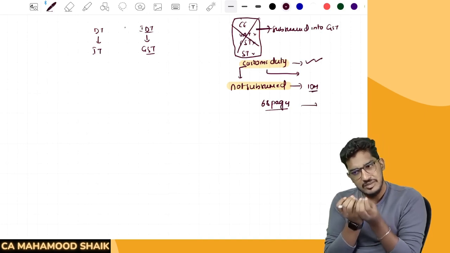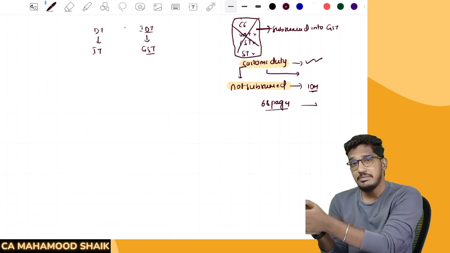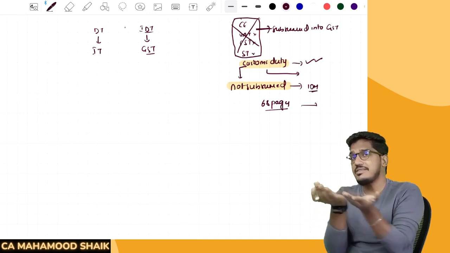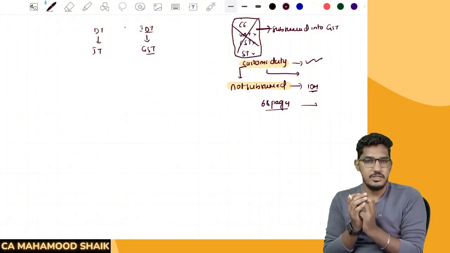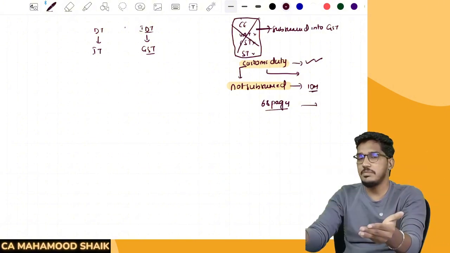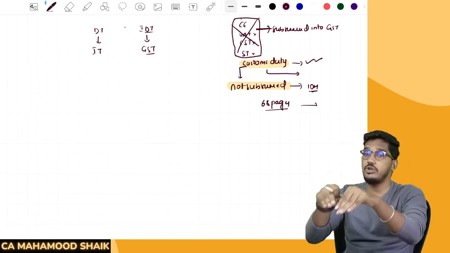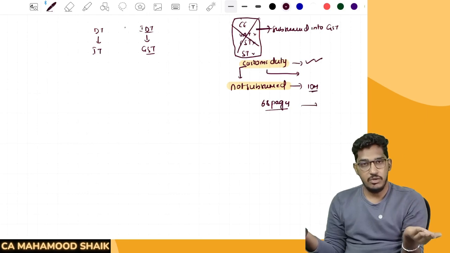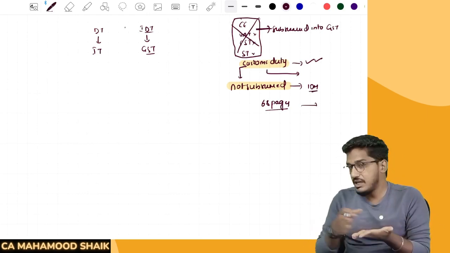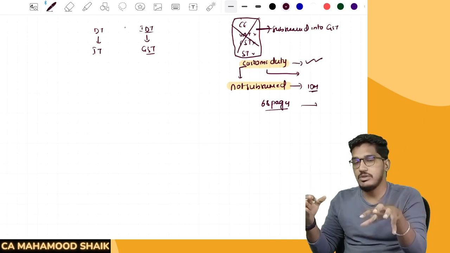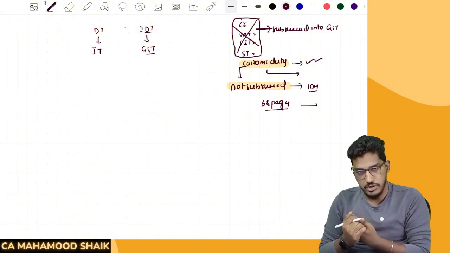Why? Because those things will make sense when we have an in-depth understanding. But that in-depth understanding of customs is not required at the CMA Inter level. Still, here and there, they will try to touch upon a few things which I can't go deeper and explain. Because if I have to go deeper into those concepts, I have to go deep into customs. That will take a lot of time, and that is not relevant for your examination. So our objective is to first clear the examination; those in-depth concepts we will learn at the CMA Final level. Okay, so that is the caution I wanted to give here.